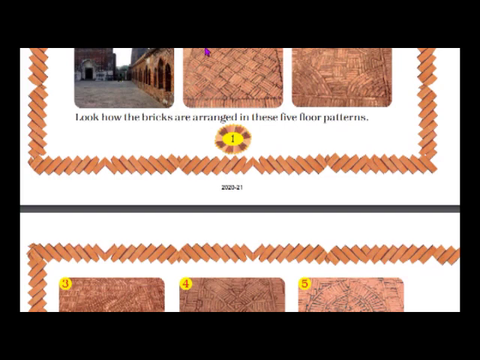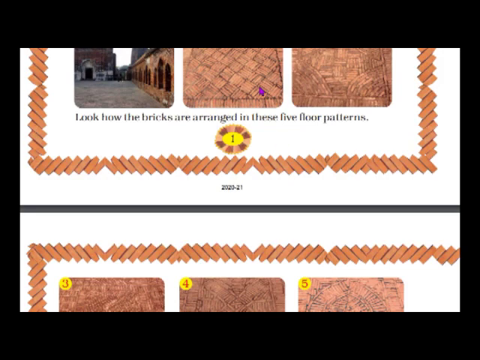The patterns you can see here are like a mat, and these are in semicircle shape. This pattern is also a type of semicircle, and in this pattern you can see a cross. In this pattern you can see an arc. There is an arc in this pattern. So children, observe these patterns carefully. Read this with me. Which floor pattern do you like the most?